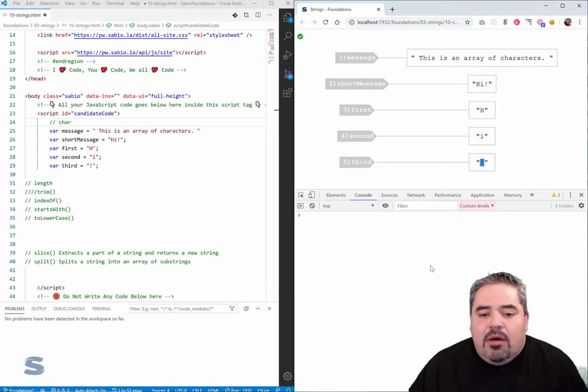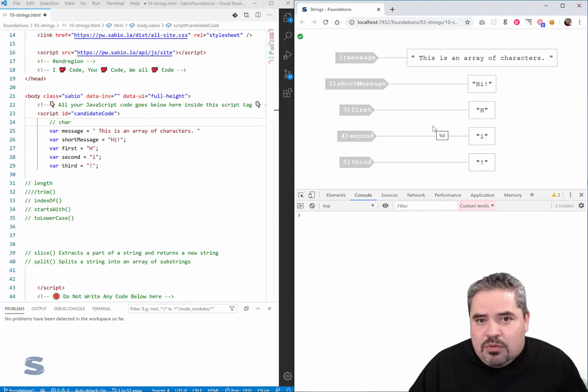Now, really interesting, when we talk about arrays, and a lot of times when we talk about a position of something in programmatic terms, the position of one thing relative to the list itself, H is first, I is second, and the third character is the exclamation mark.